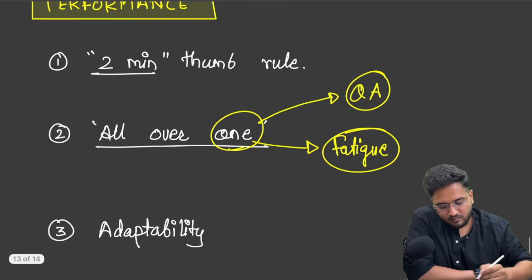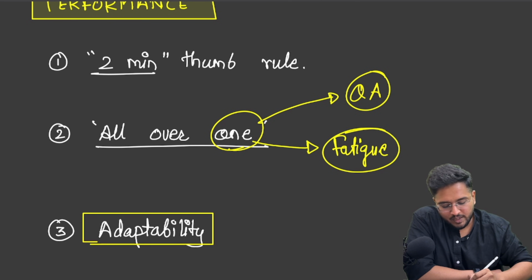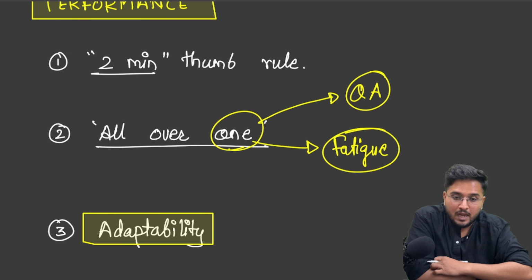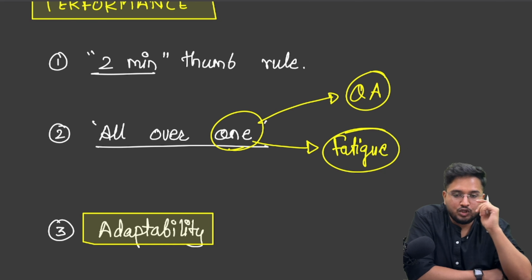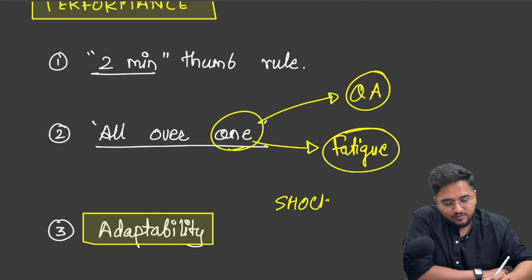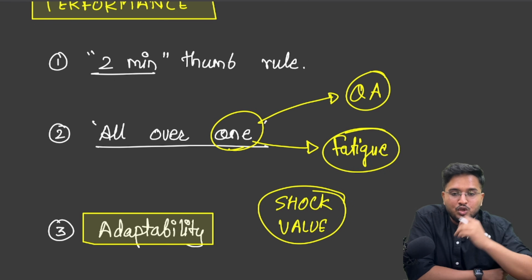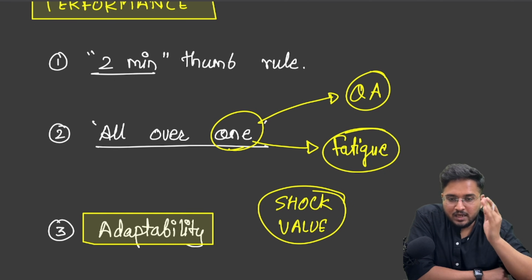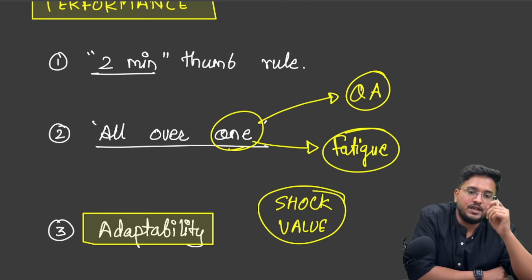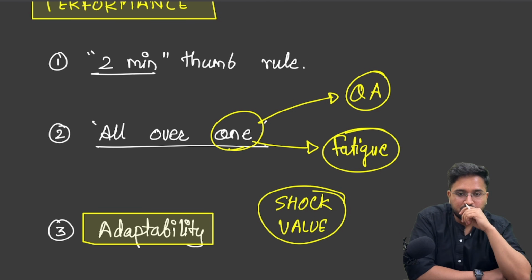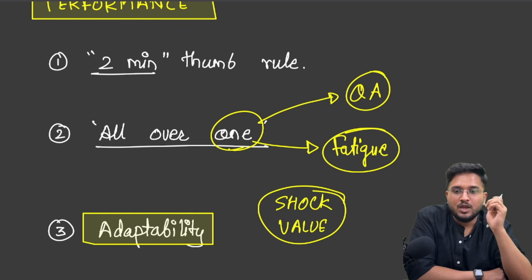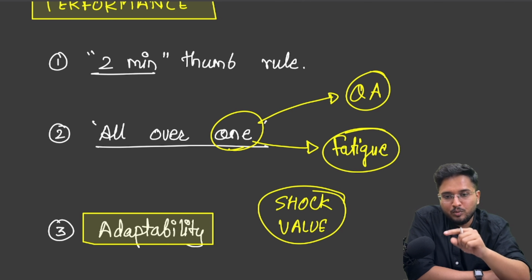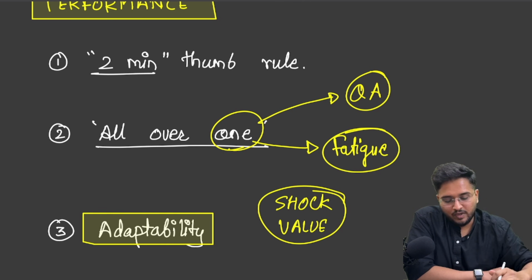And lastly, make sure that you are following the approach of adaptability. Even if you have made a plan, you need to be adaptable with respect to CSAT, because you never know what shock value the paper has for us. Every year UPSC will try and incorporate some shock value in the CSAT paper, so you should be adaptable. Go analyze the paper for the first 10 minutes and decide your approach on the spot. Do not waste your attempt by blindly following an approach that you have practiced without seeing whether that approach is appropriate for the given paper. So follow the idea of adaptability.